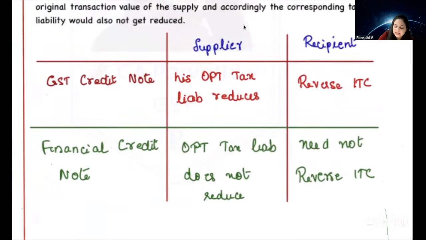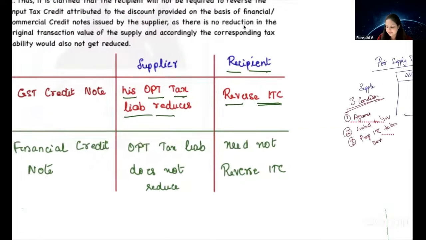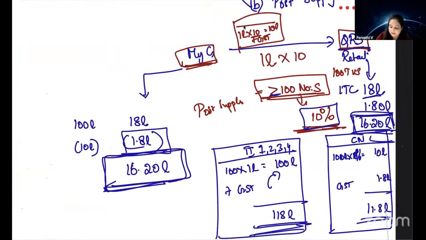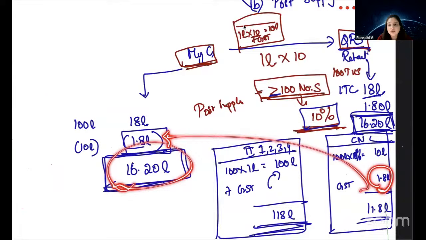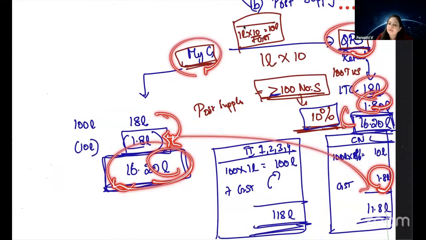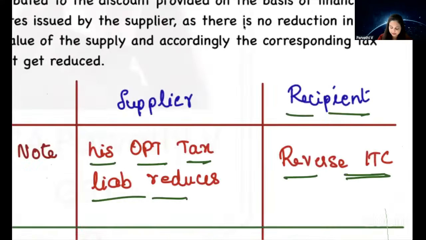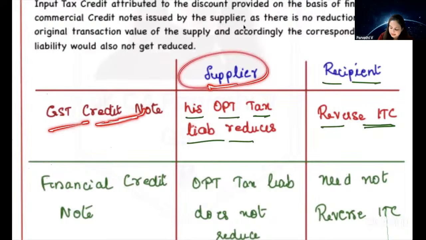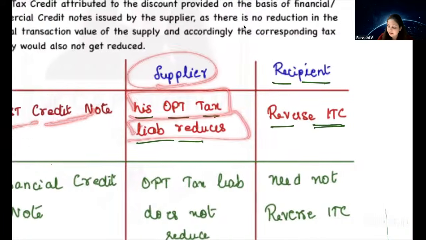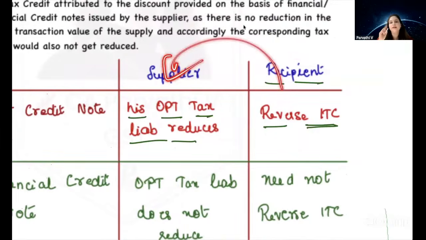Now what happened is supplier is issuing a GST credit note. Means what? His output tax liability has reduced. Yes or no? So that means the recipient should also reverse his ITC. Take this example. Supplier, MyG, has issued a credit note. When MyG issued a credit note, 1.8 lakhs of liability on that credit note also he reduced. So MyG has reduced his output tax liability, means QRS should also reduce his input tax credit. See? GST credit note, if supplier issues, supplier can reduce his output tax liability, but recipient should also reverse his ITC. Only then supplier can reduce his output tax liability.